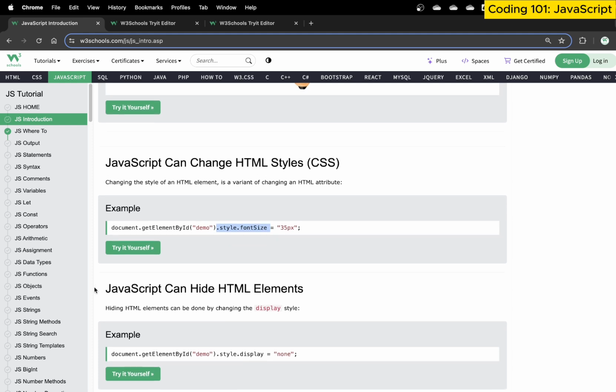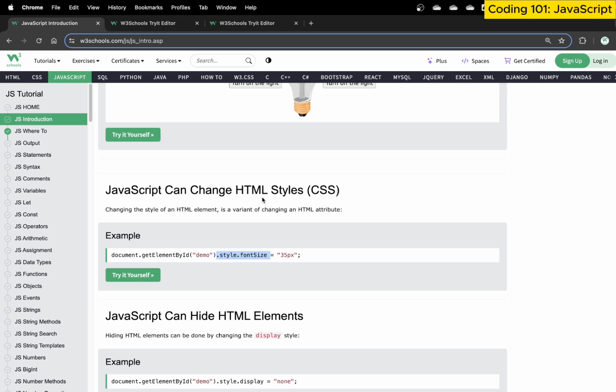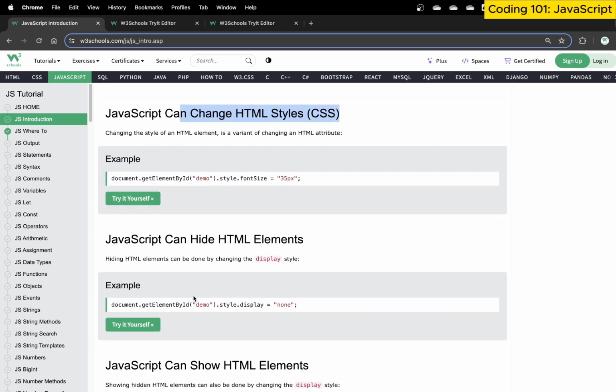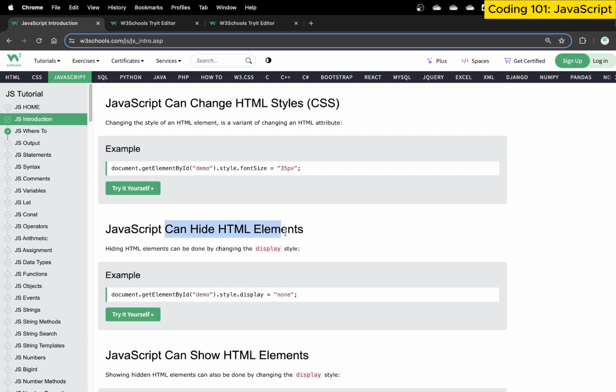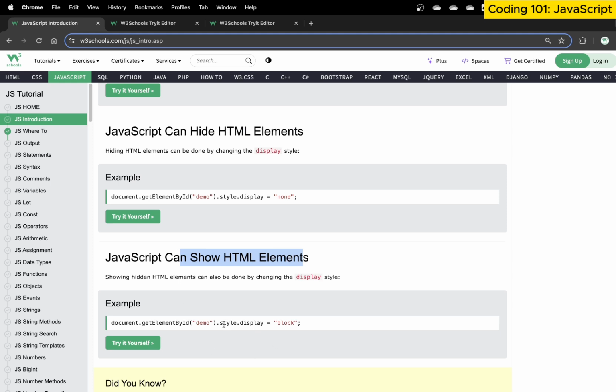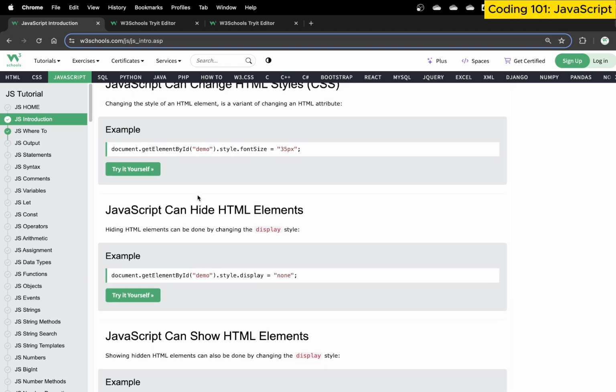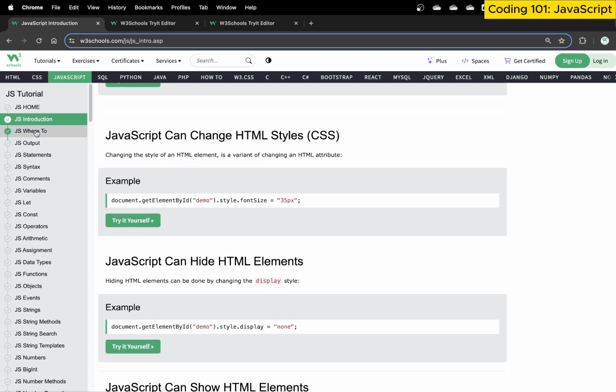Okay, so don't worry, as I said, we will be talking a little bit more about this as we go along. So this is what JavaScript can do, in simple terms. We can change CSS style, and we can also hide elements within HTML. Since we can change HTML, we can do whatever we want. We can hide HTML elements, or we can show them. We can use style display and display none to hide and show elements. How the style attribute or CSS property works is a complete CSS topic. So this is what the JavaScript introduction is: JavaScript is able to control and manipulate this.